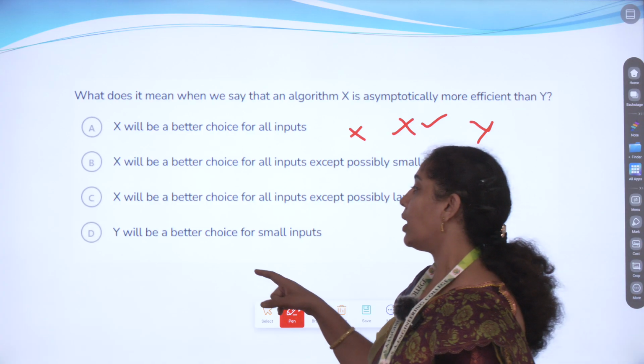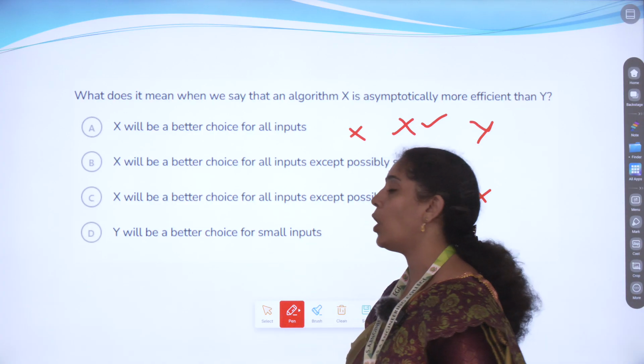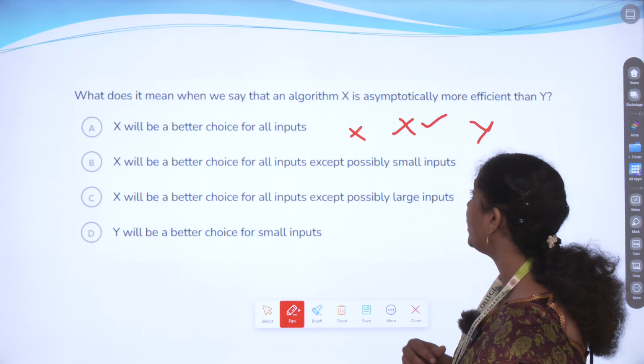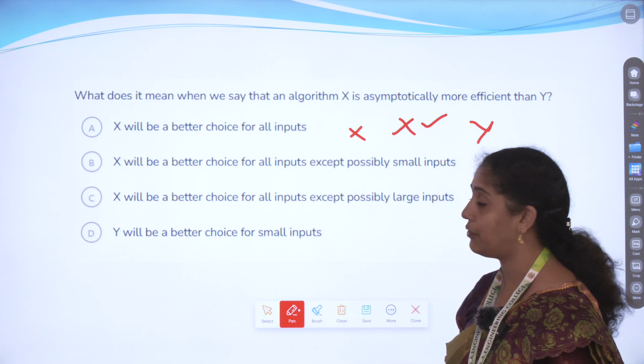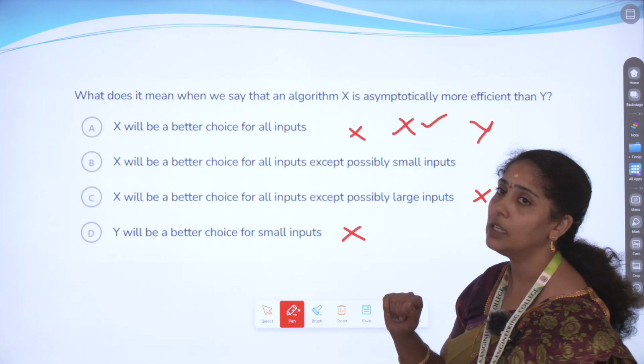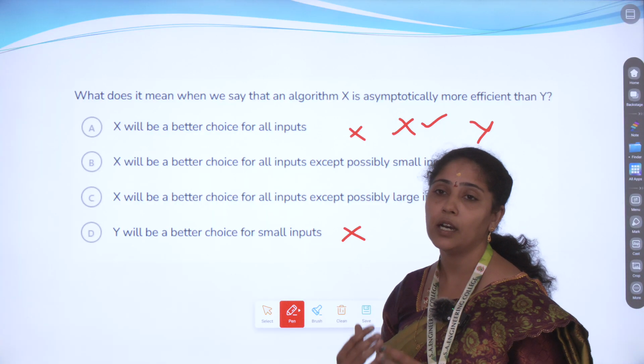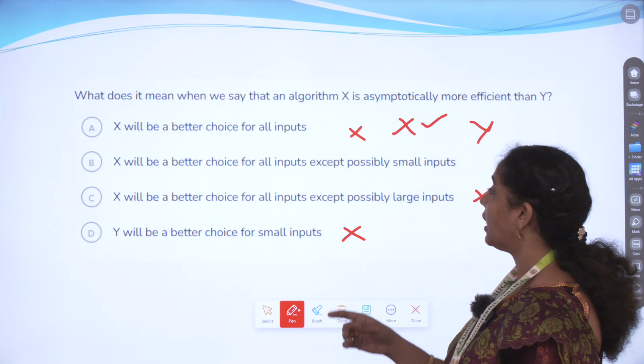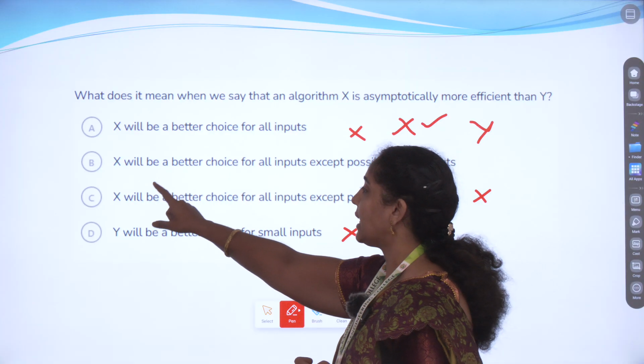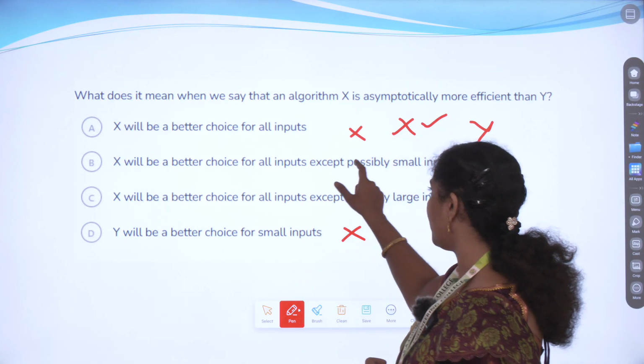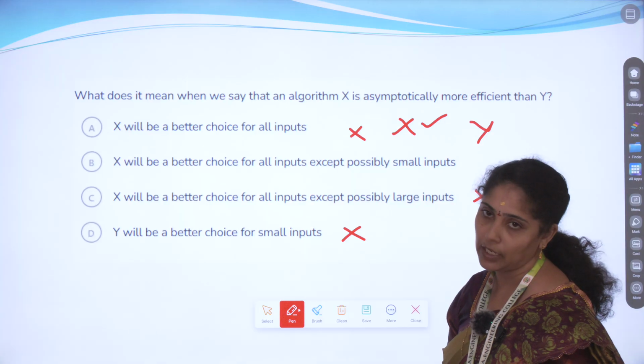Next, Y will be a better choice for small inputs. We are talking about X alone here. What is efficiency? Efficiency means how it executes, how good the value is. So the second one: X will be a better choice for all inputs except possibly small inputs.